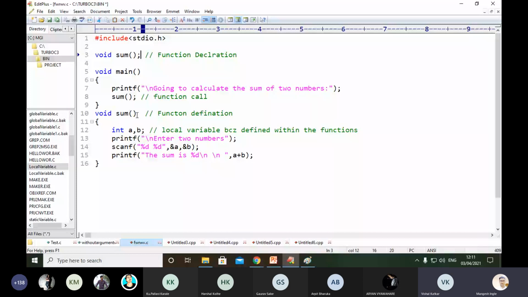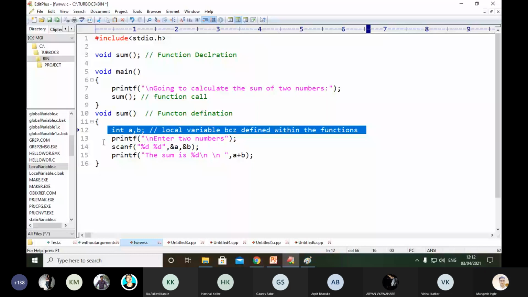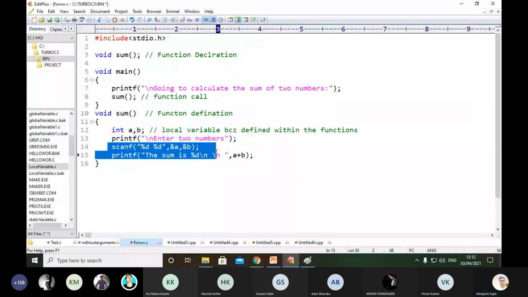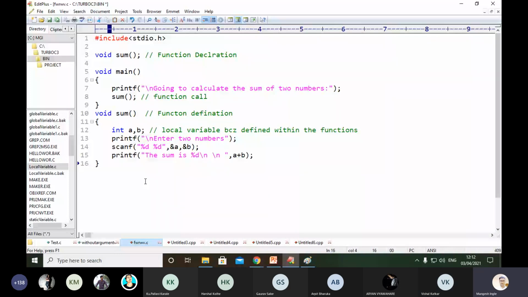So from line number 3 the control will switch to line number 10 and then enter into the body of that function, line number 11 to line number 16. First execute this line, then execute this line, then this line. So first line number 12 executes, then line number 13, then line number 14, and then line number 15, and then the program will terminate. So this kind of processing and function calling is a simple process of the C programming language.